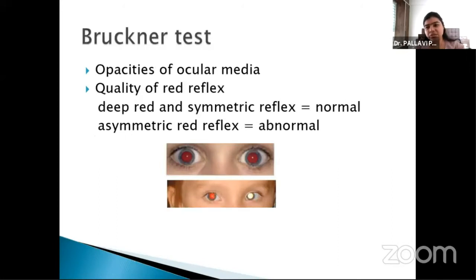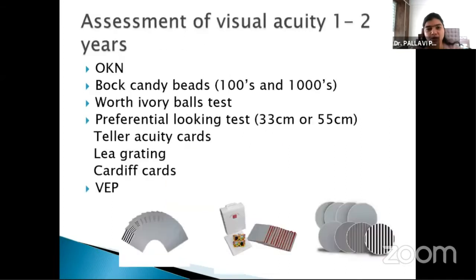After the history has been taken, take your ophthalmoscope and see the red reflex, so that you know whether there are any ocular media abnormalities and whether the reflexes are fine in both eyes. That tells you what to expect when you check the vision, whether it will be similar in both eyes or there will be a discrepancy, and which eye to examine first. If you examine the bad eye first, the child may become cranky and not cooperate. So always first see which eye has to be examined by the Brückner reflex, and you will also get an idea whether you are dealing with any anisometropia.